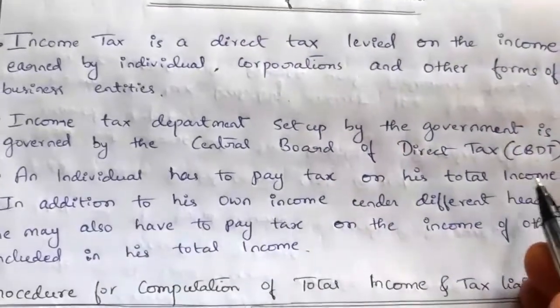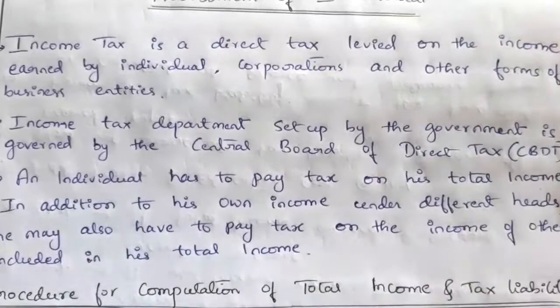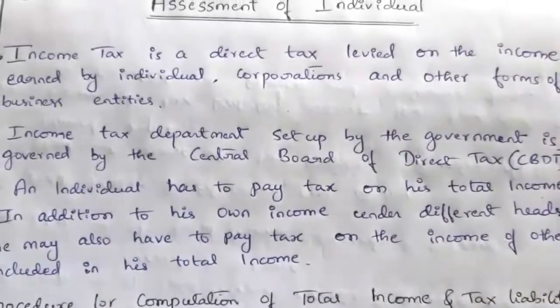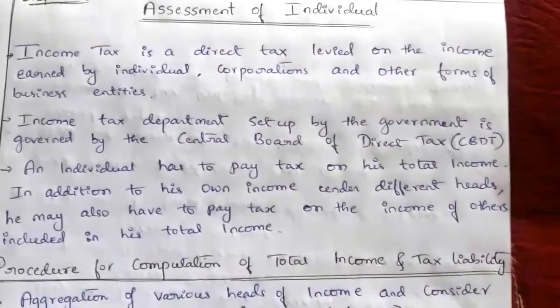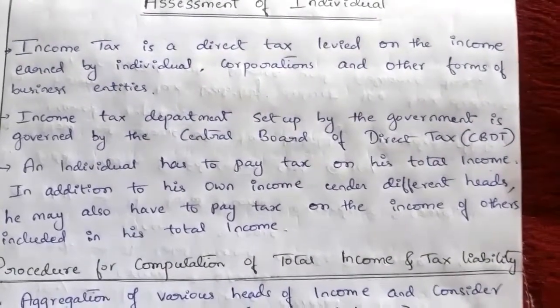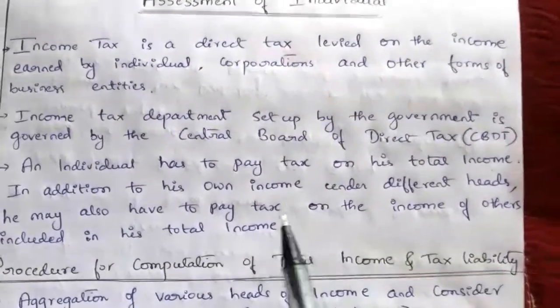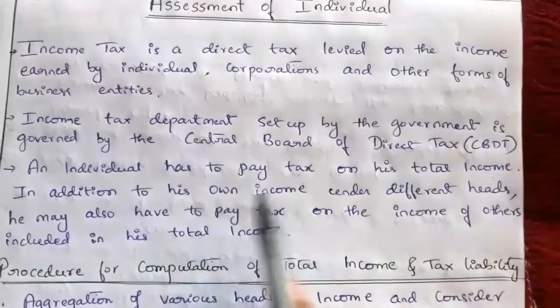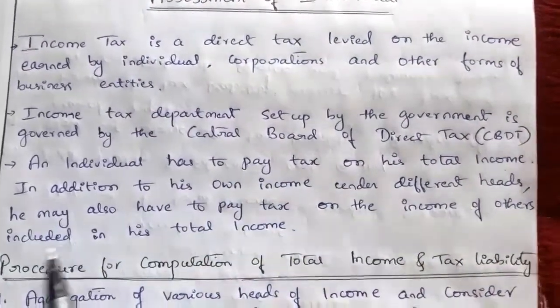The total income, as you have already learnt, is adding the 5 heads of income and applying the set off and carry forward conditions and deductions under section 80. On this total income he has to pay the income tax. An individual has to pay tax on his total income.